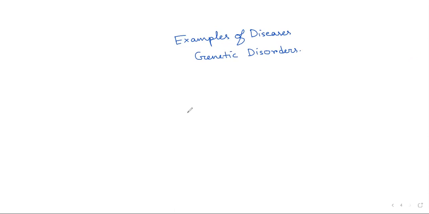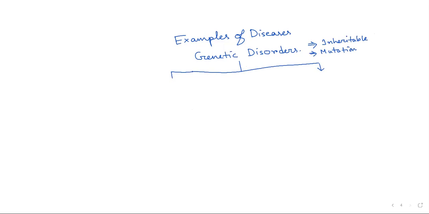So let me tell you, genetic disorders can be caused mainly due to mutation. Why? Because the characteristic of genetic disorder is it is generally inheritable and mutation is the reason for causing genetic disorder.